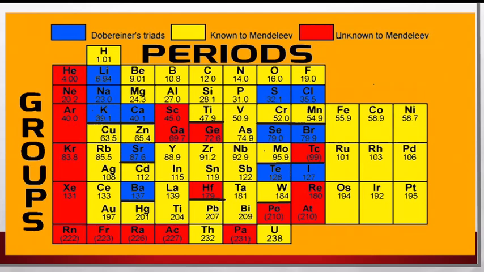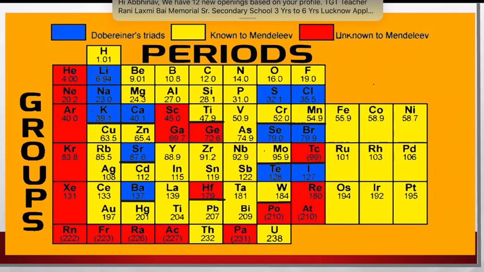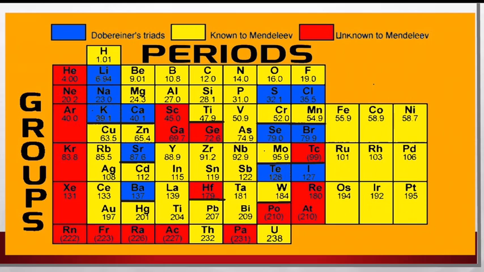The periodic table has been completely modified by Moseley. There is one more scientist, the fourth, who took all three people's work and laid it out in a single periodic table, and this is nothing but Moseley's periodic table, or we can simply call it the modern periodic table.